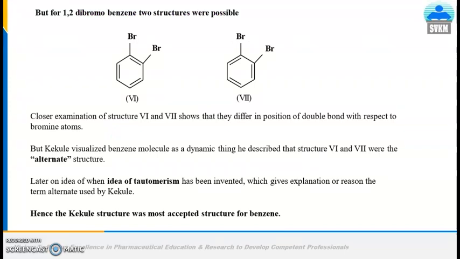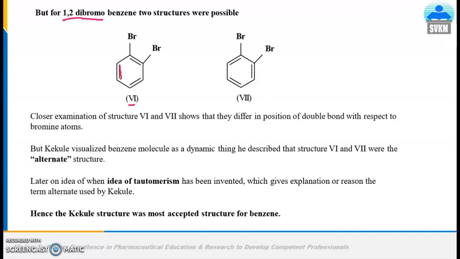Now if we take 1,2-dibromobenzene into consideration, it has the possibility of 2 structures, structure 6 and structure 7. What is the difference between these 2 structures? If you look closely, there is a difference in the position of the double bond.